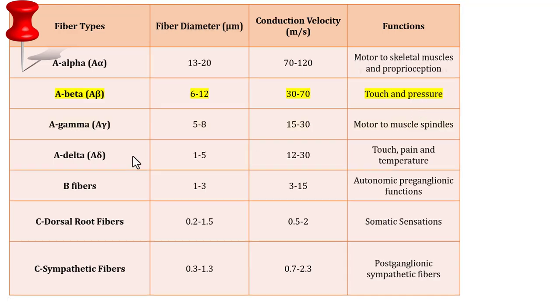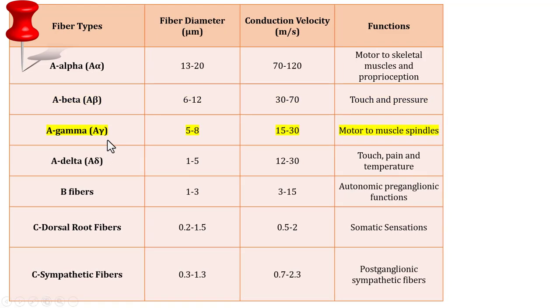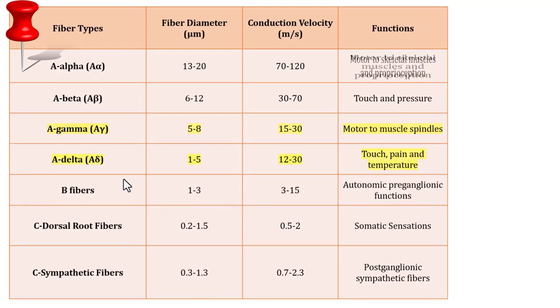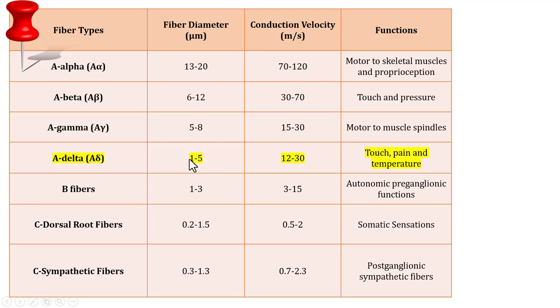And then we have A-gamma. The fiber diameter is 5 to 8 micrometer. The conduction velocity further decreases here. It's around 15 to 30 meters per second. And again, these are motor to the muscle spindles. And then we have A-delta fibers. The fiber diameter is 1 to 5 micrometer and the conduction velocity here is 12 to 30 meters per second. They are responsible for touch, pain and temperature. This is about A-type fibers.